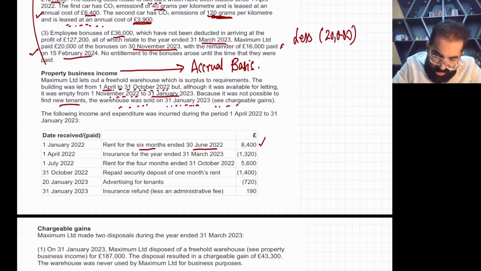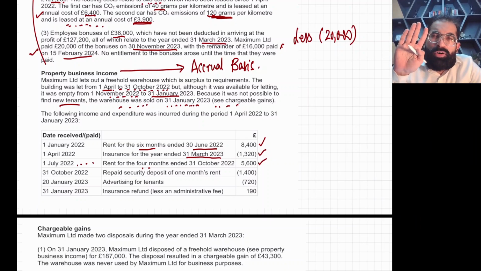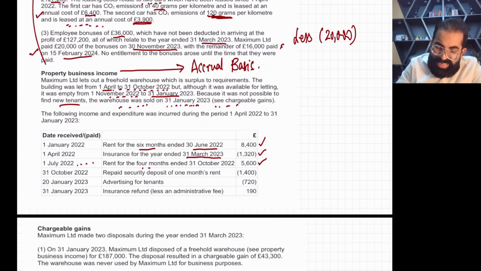Then insurance for the year ended, yes, this is for the complete 12 months, so this is a fully allowed expense. Now from 1st July 2022 to 31st October 2022, yes, this rental income, July, August, September, October, lies purely in your accounting period, so you will take the complete 5,600. Okay, now the repaid security, nothing.